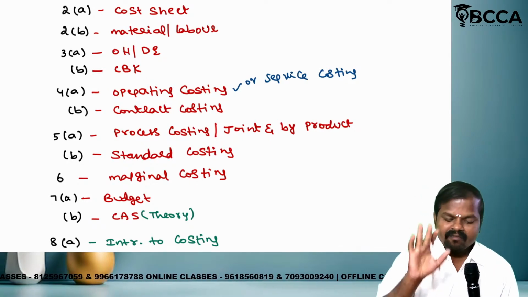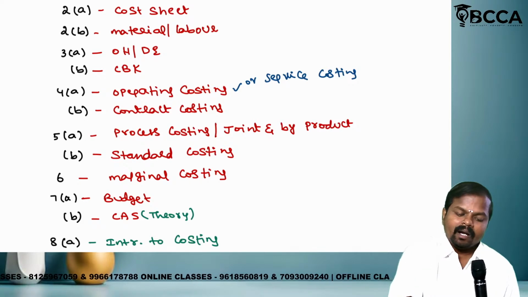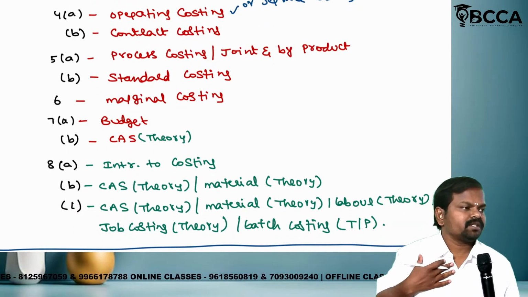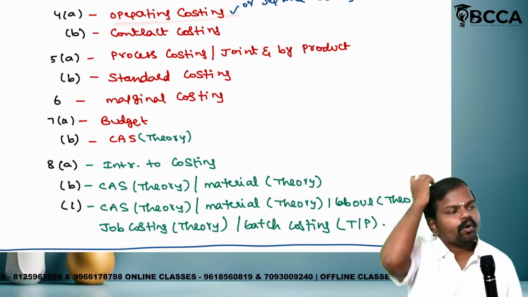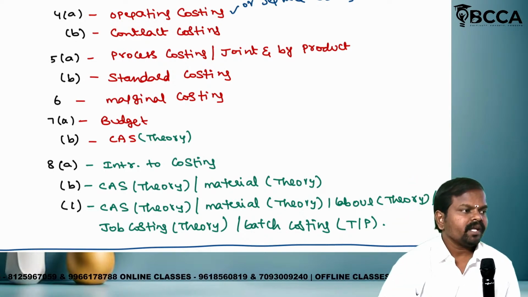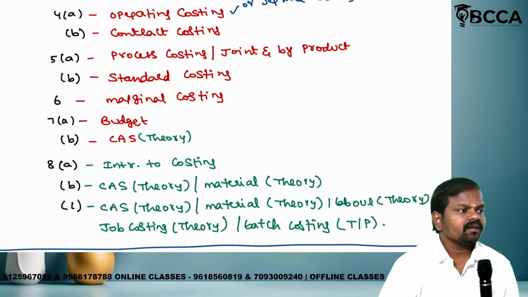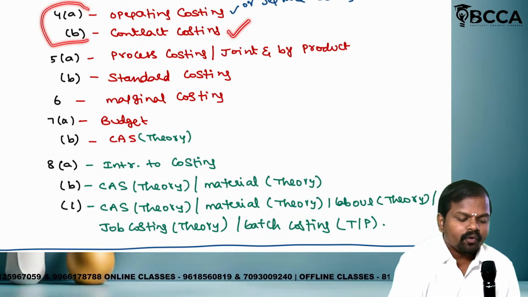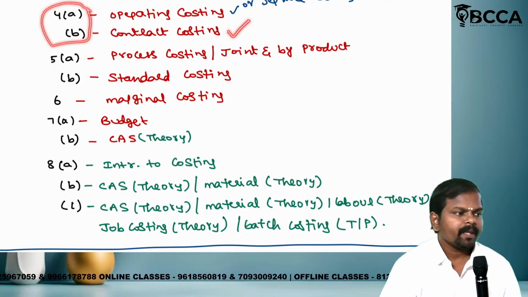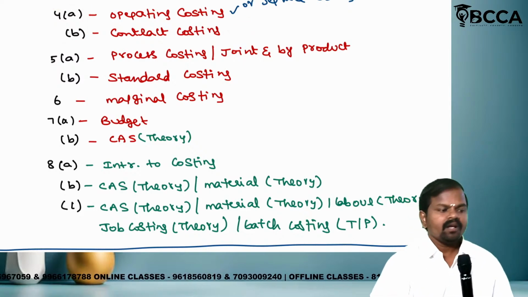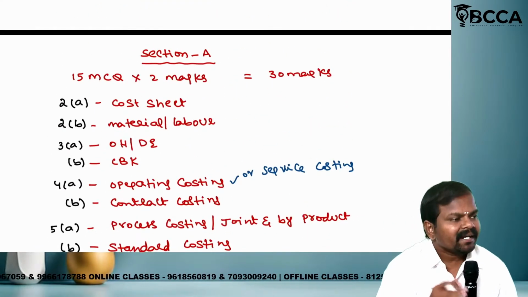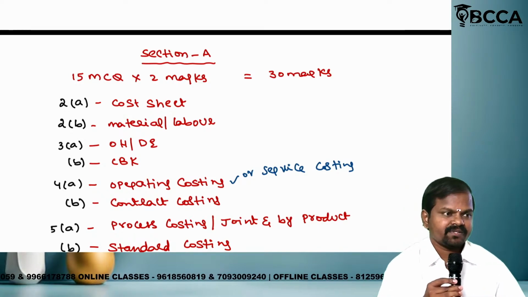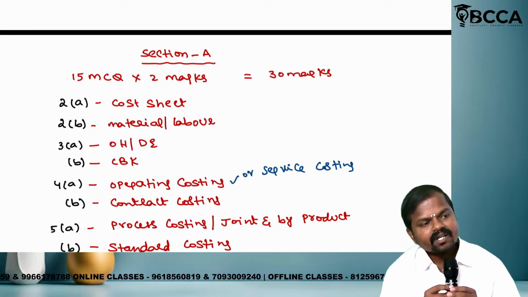Why? Suppose for 4B, for example, contract costing, I am very much an expert, but operating costing, I don't know as a student. Then you should not prepare only contract costing. Why? Only if you learn operating costing and contract costing, then 4A and 4B are fulfilled. Is it clear? This is the question paper pattern given by the CMA board in the last few attempts. Is it clear?